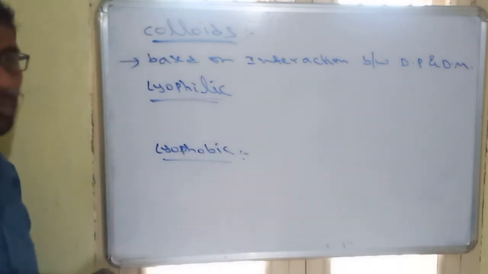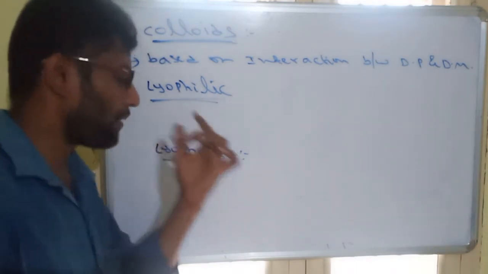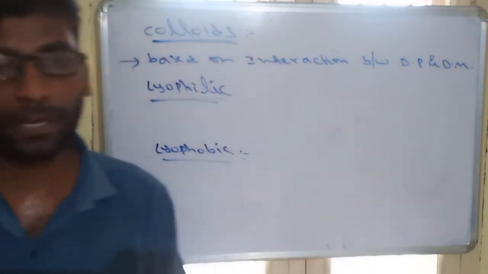There are 2 types of colloids based on interaction. One is lyophilic, another is lyophobic. So lyophilic and lyophobic are based on interactions.